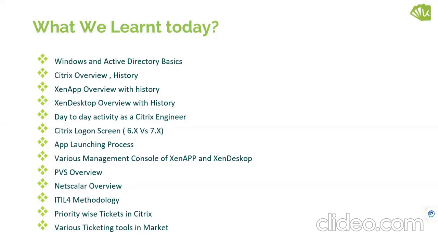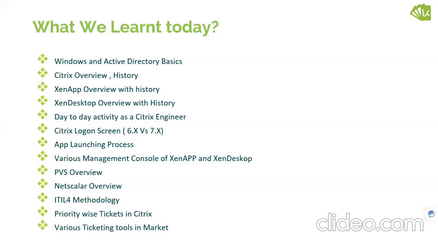So at the end of this, I just want to conclude what we learned today. At the beginning of the session, we covered the use of Windows and Active Directory, how Citrix was invented, how the current processes are, and what the current products available are.